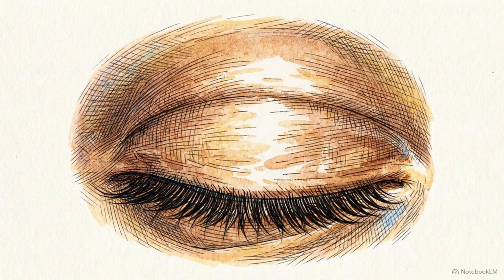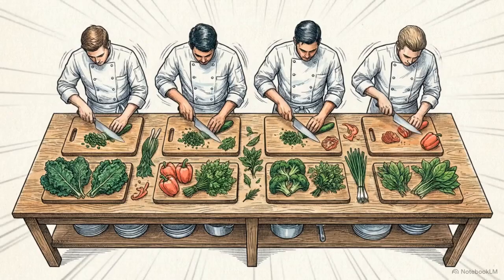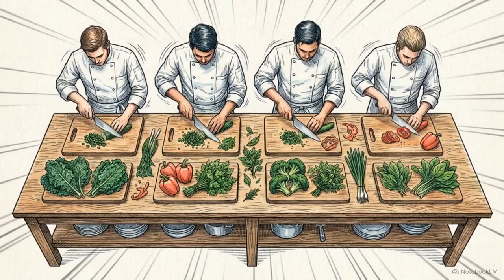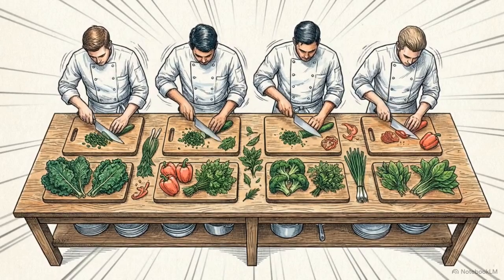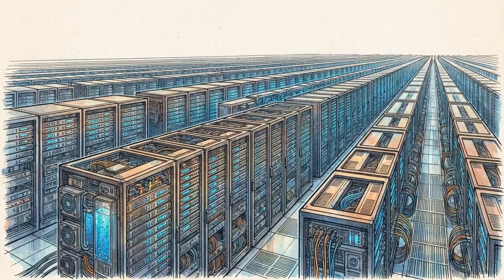Try to guess how many times that cycle happens in the time it takes you to blink. The answer is millions. We measure this volume using clock speed. A processor advertised at 4 GHz is completing 4 billion of those cycles every single second. Modern chips also use multi-core architecture to gain speed. They divide the workload among multiple independent cores working in parallel. The power of a CPU lies in its ability to perform these simple tasks with incomprehensible speed and parallel scaling.